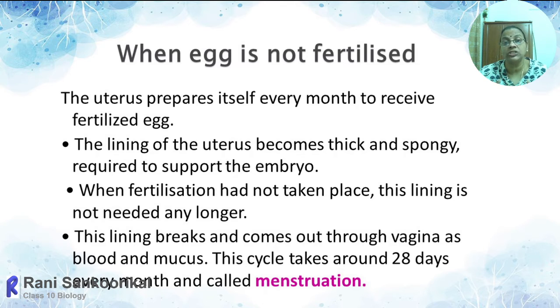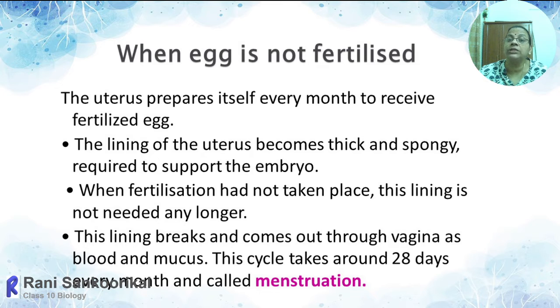So if the egg is not fertilized, think of all the preparatory stages the uterus has undergone to receive the fetus. The inner lining, called the endometrium, becomes more and more thick and spongy in order to support the embryo.